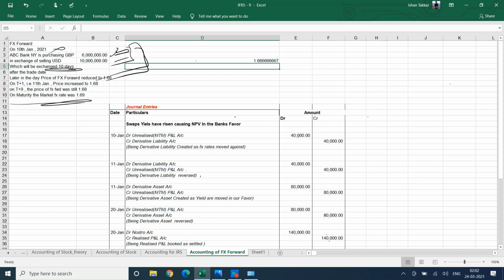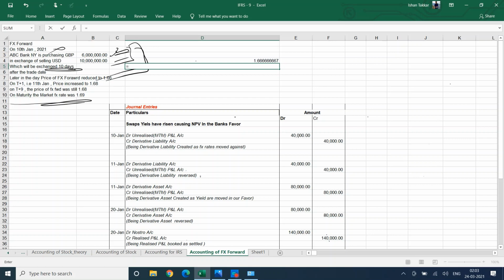On that date, the price of this forward contract at the end of the day was 1.66, whereas you have traded at 1.666667. So the net present value of that trade has been reduced. The contract has a negative impact on you. As of this date you are in a loss, and IFRS 9 says all derivative instruments have to be recorded at fair value, and the profit and loss needs to be taken to the P&L. So what is the fair value? The fair value is 1.66.